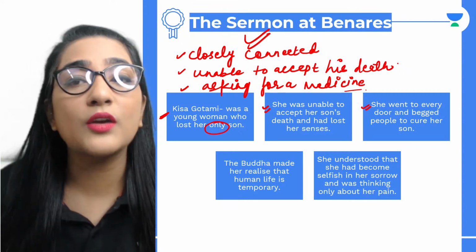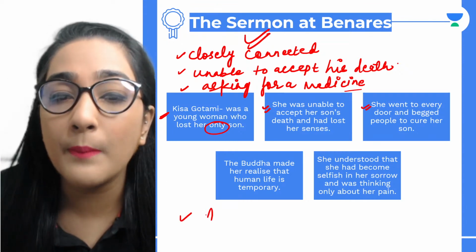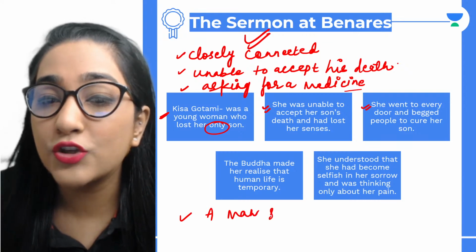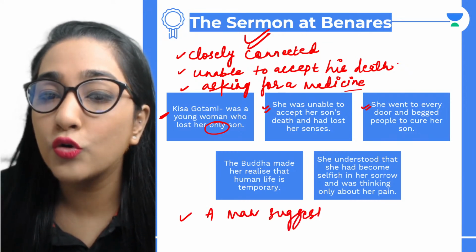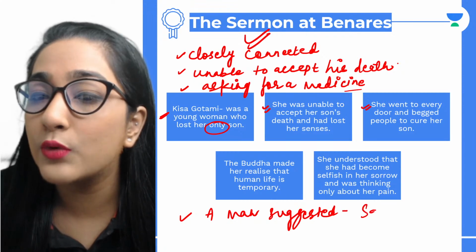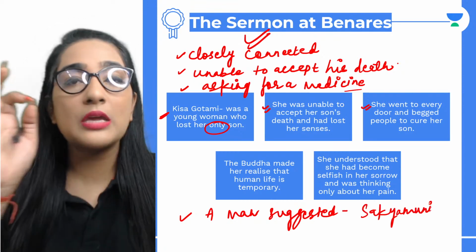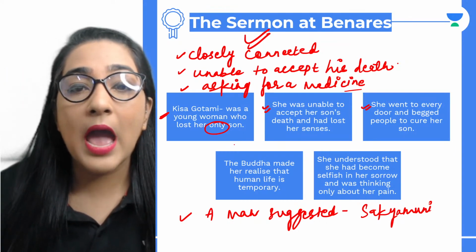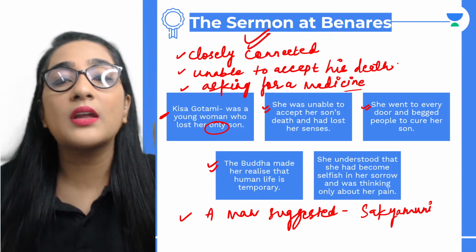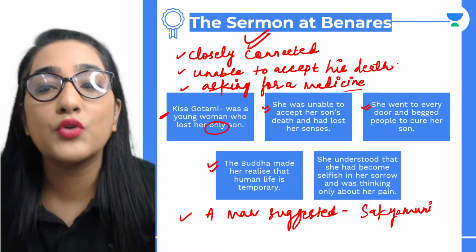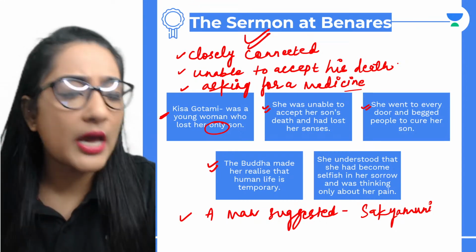Therein, what do we see? That a man suggested she go to Sakya Muni, the Lord Buddha. She immediately went to him, and the Buddha made her realize that human life is temporary. How did he make her realize it?